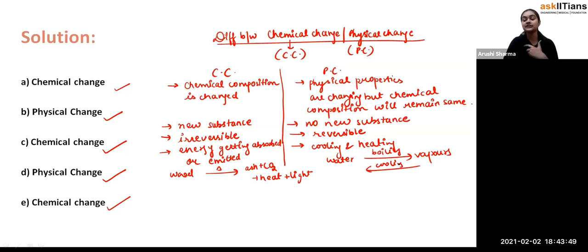Like I have given you the example of the change in the size of a plant. Whenever the plant is small, after some time you'll find out that it is a tree. Its length has changed, but you can't reverse that process. Exactly. So, on a general basis, what we have observed is that the chemical changes are irreversible and the physical changes are reversible in nature.